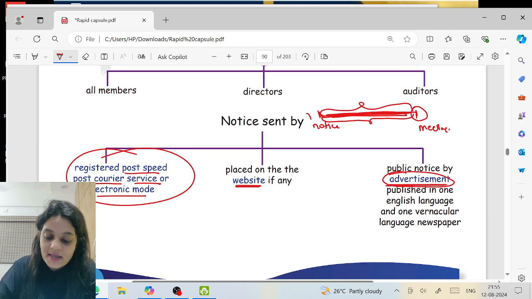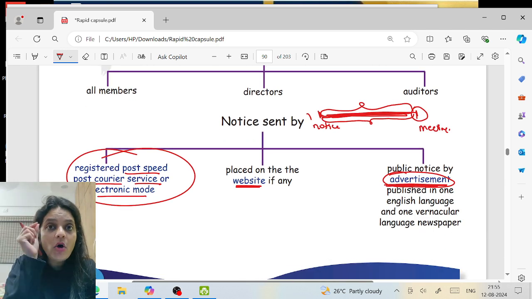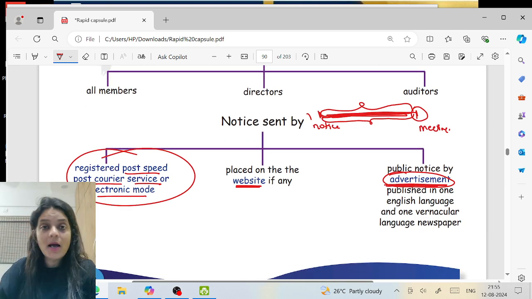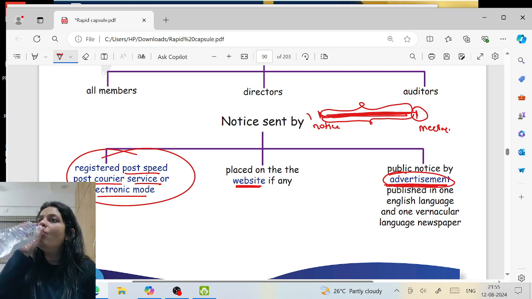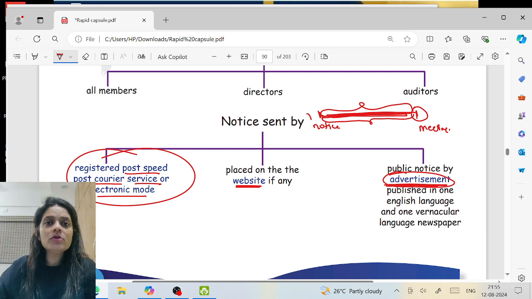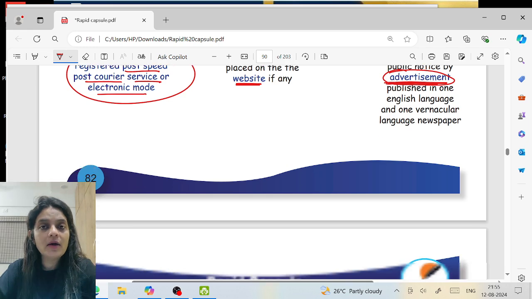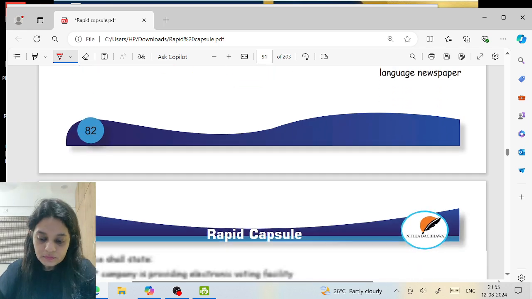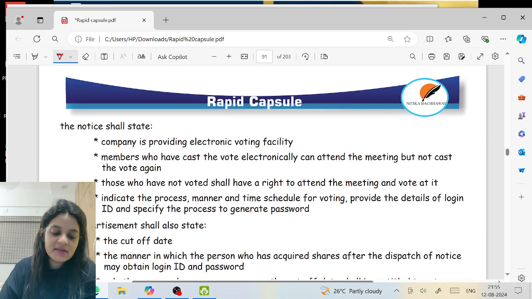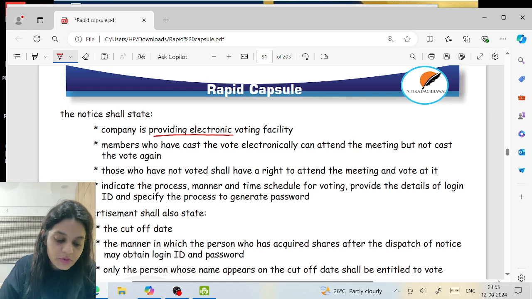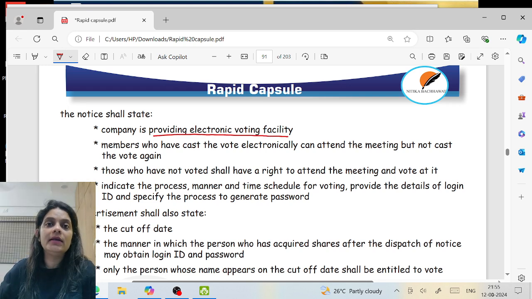When I say advertisement, you remember, in the Companies Act, unless otherwise given, advertisement is always in one English and one vernacular language newspaper. One English and one vernacular language newspaper. Now, the notice will state what? That we are giving you an option to vote electronically.